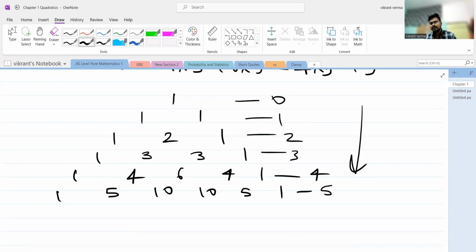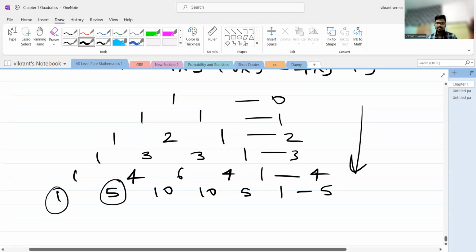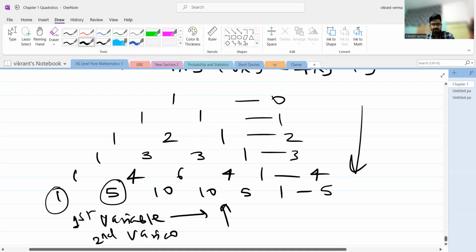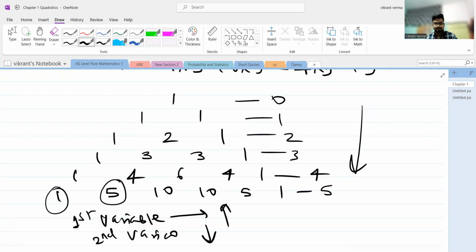Okay. So just see in that particular question which power they have asked and just make this Pascal's triangle till that power and just note down the coefficients and then apply the same method. Okay. Pick one variable and increase its power, and for the second variable you need to just decrease its power. Okay, and we will get the correct answer.